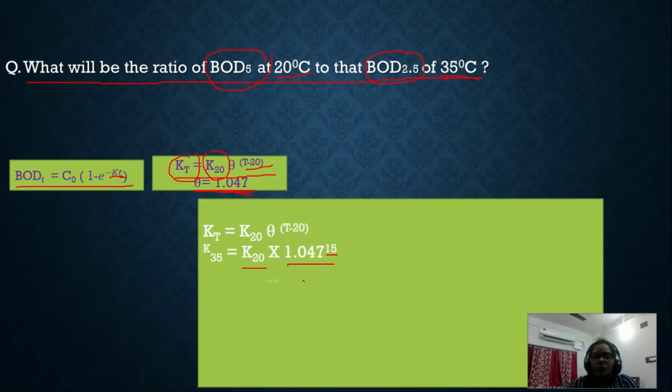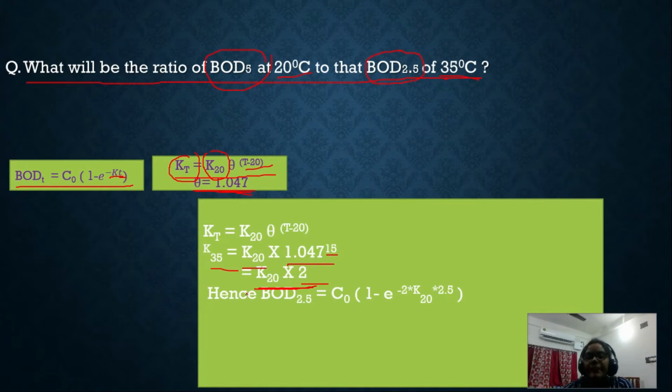So what will be the next? Now, 1.047 to the power 15 is approximately 2. That means k35 equals 2 into k20. Thus we have converted this k35 in terms of k20, which is required for solving the problem.